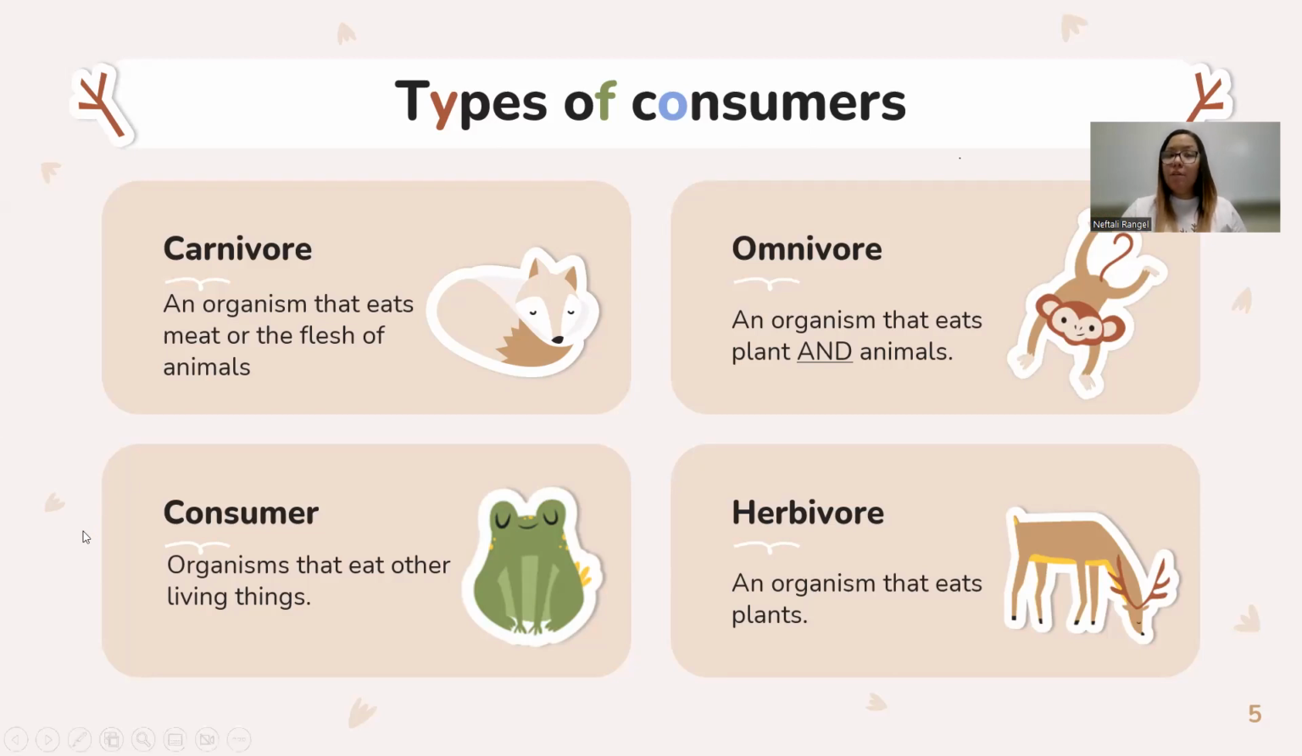And a consumer is organisms that eat other living organisms. They eat other living things. So a frog eats mosquitoes, and mosquitoes are living things. Therefore, the frog is a consumer. Our herbivore is an organism that eats plants. That's all they do. They only eat plants. They don't eat animals, only plants. And I put here a deer, because a deer eats plants.